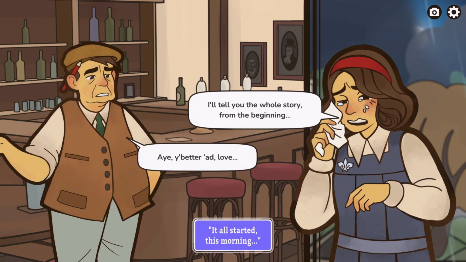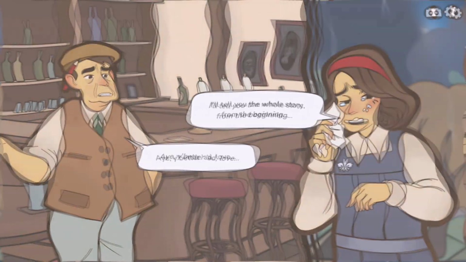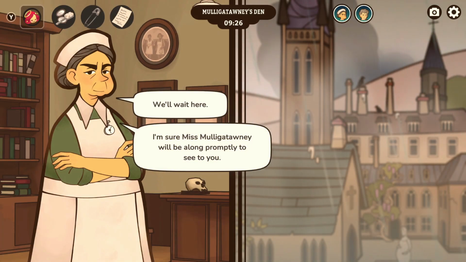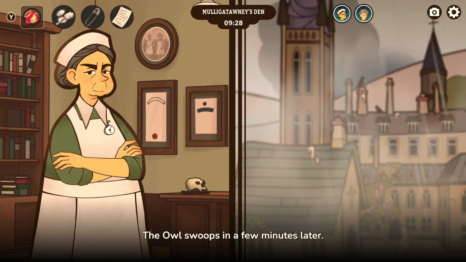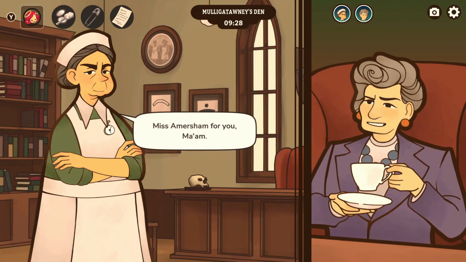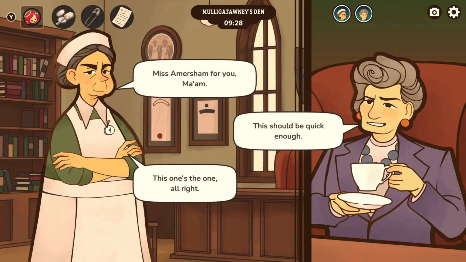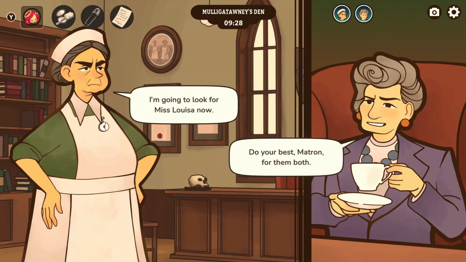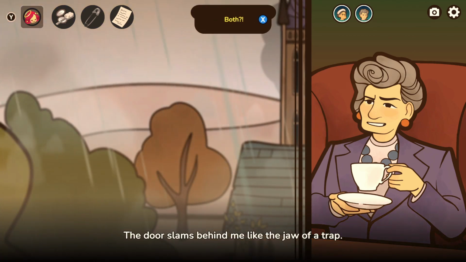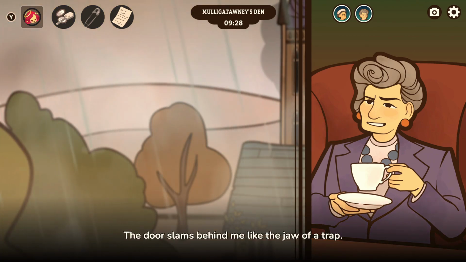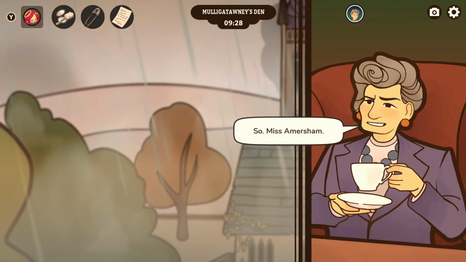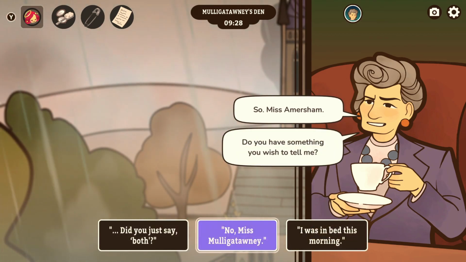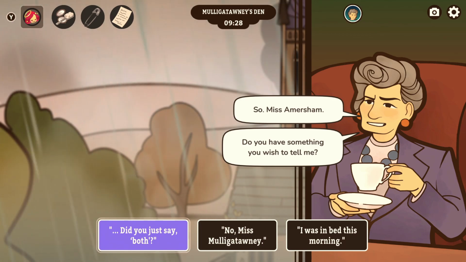In Expelled, the year is 1922, and you take on the role of Verity Amersham, a 16-year-old girl who is attending Miss Mulligatawny's School for Promising Girls, a seemingly prestigious private Christian boarding school based in an old nunnery. As the story opens, we learn that Verity has apparently been expelled for shoving the hockey team captain Louisa Hardcastle out of a 500-year-old stained glass window, thereby not only seriously injuring one of her peers, but also destroying one of the school's most valuable heirlooms.